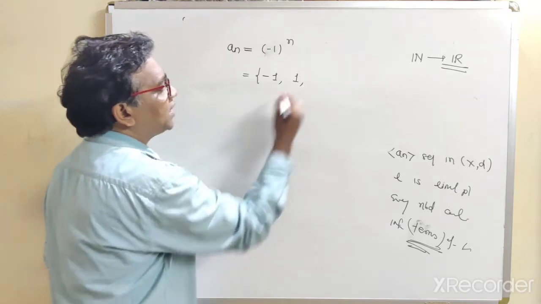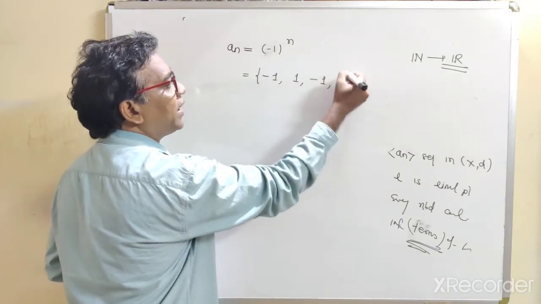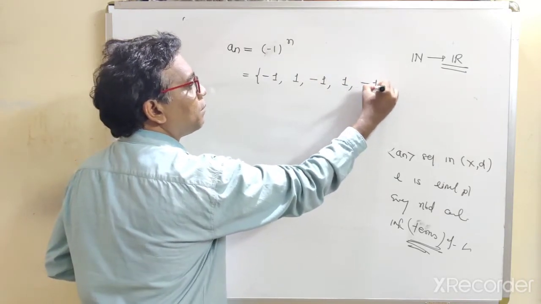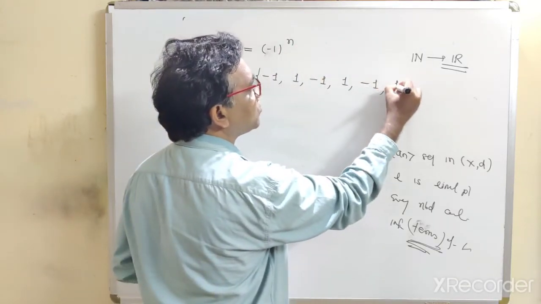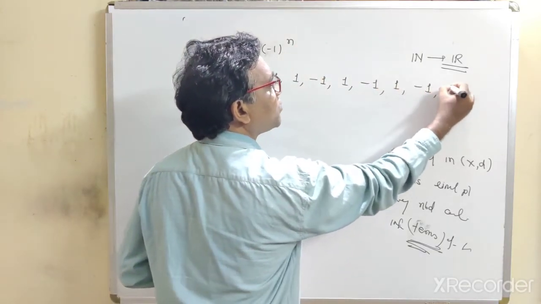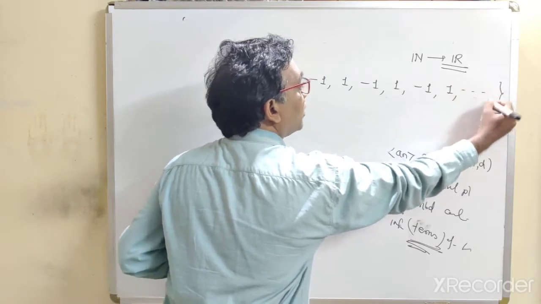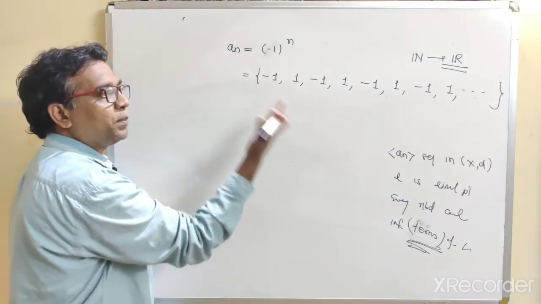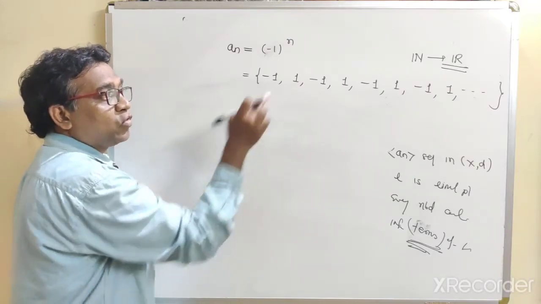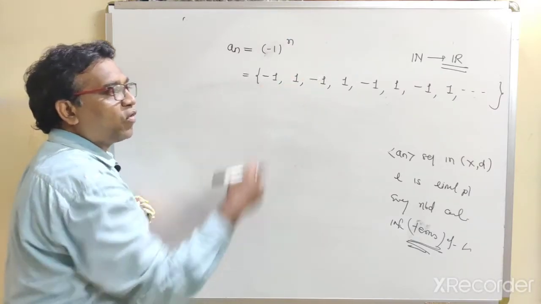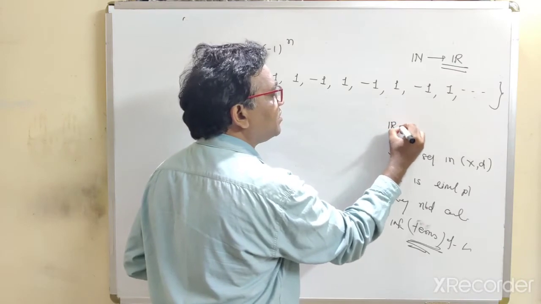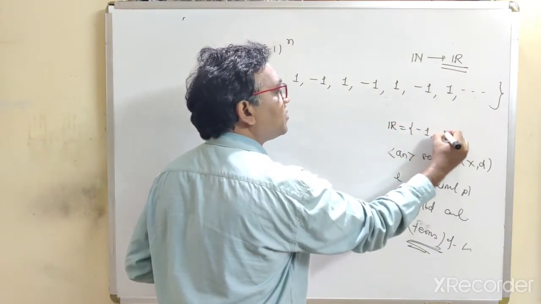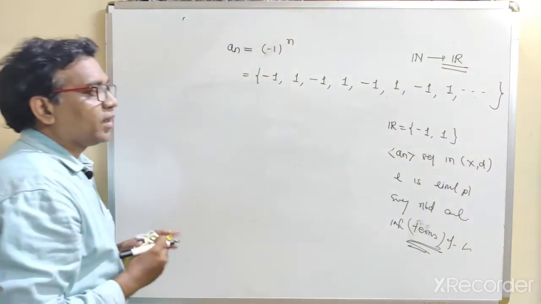Put n equal to 3, this is -1. Put n equal to 4, it is +1. Put n equal to 6, this is 1. Put n equal to 7, this is -1, and so on. So this is an infinite sequence. It contains just two elements, -1 and +1, repeating. The domain is the natural numbers, but the range contains just two elements, -1 and +1.